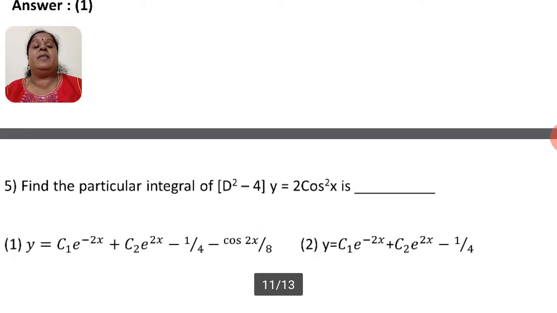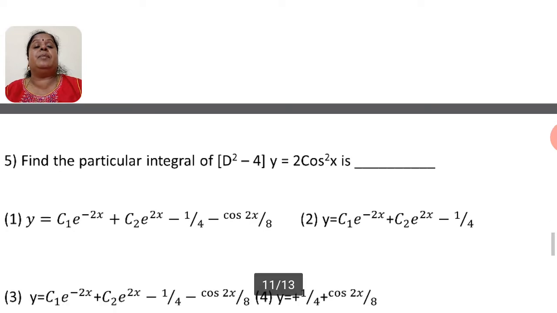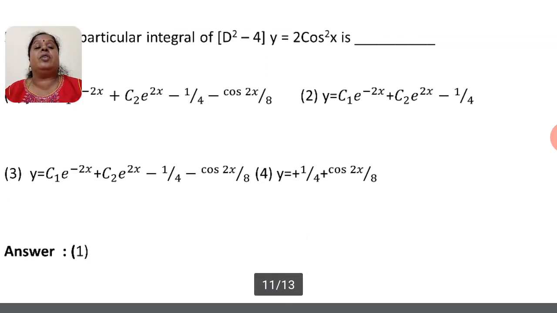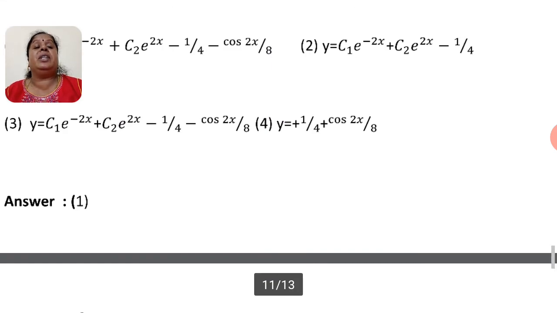At last, we have a fifth question. Find the particular integral of D square minus 4 into y is equal to 2 into cos square x. Having 4 choices, out of these 4 choices, one will be the answer.